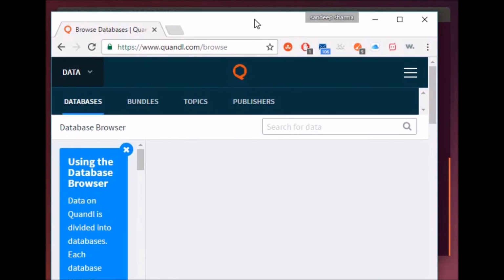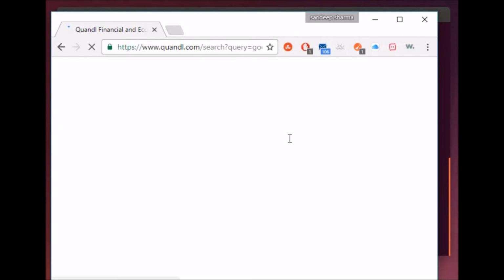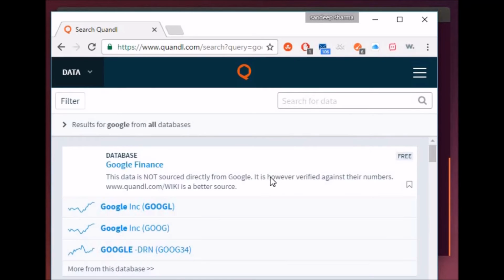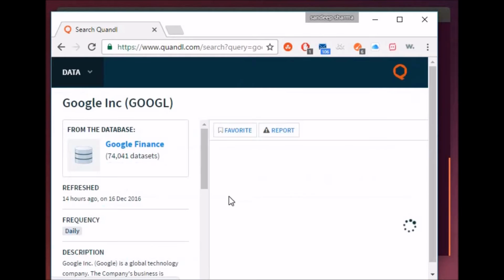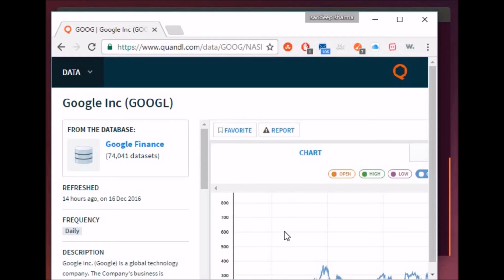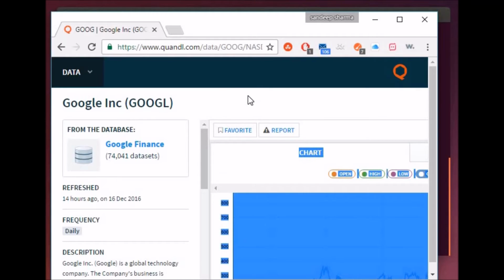Let's say I want to predict the stock prices of Google. So let's search for Google. I get the database from Google Finance. So we have our dataset.